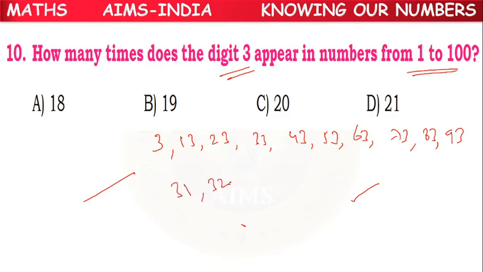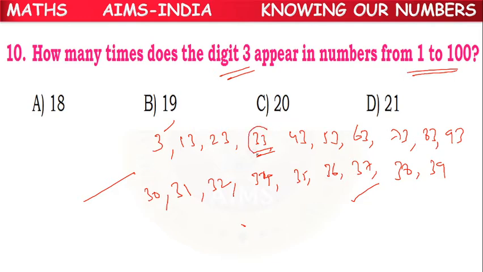31, 32, 33 already we have counted. 30 also will come. 34, 35, 36, 37, 38, 39. Anything else? That's all. So 3 in ones place, 3 in tens place.